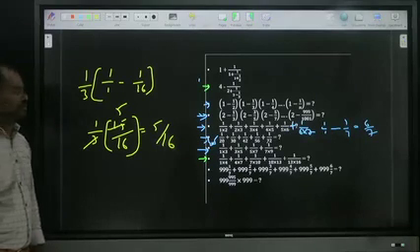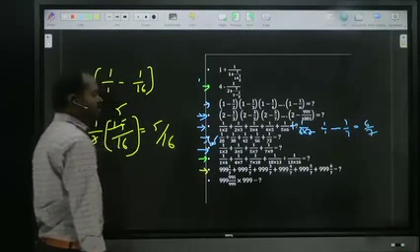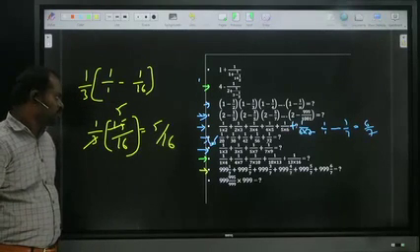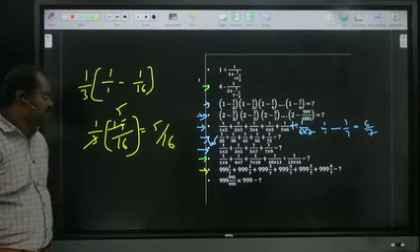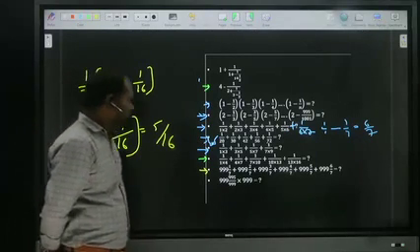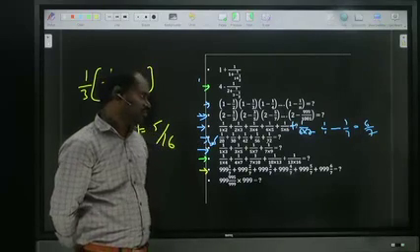Okay. Now next, try this once. Addition of fractions. Try this once: triple nine 1 by 7 plus triple nine 2 by 7 plus triple nine 3 by 7 plus triple nine 4 by 7 plus triple nine 5 by 7 plus triple nine 6 by 7. Once try that.